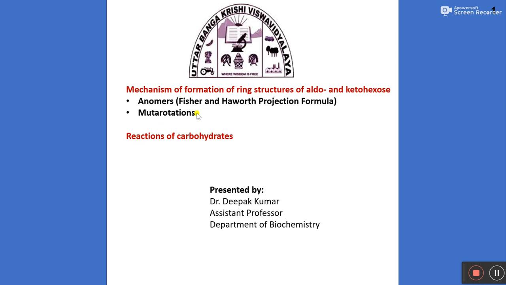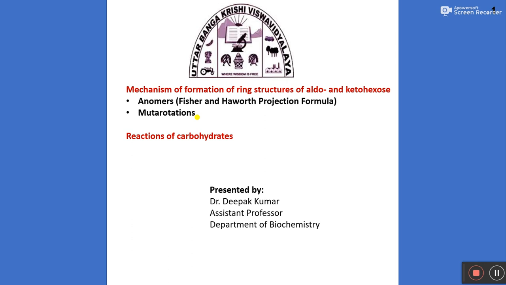And next I will discuss the important property of cyclic monosaccharides, that is mutarotation. And in the last section I will let you know something about the important reactions of carbohydrates, especially monosaccharides.